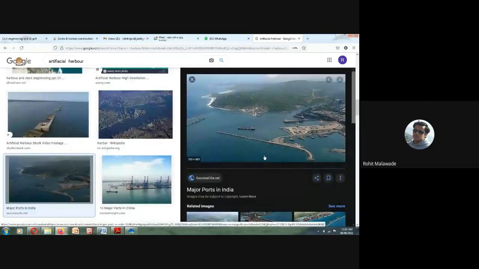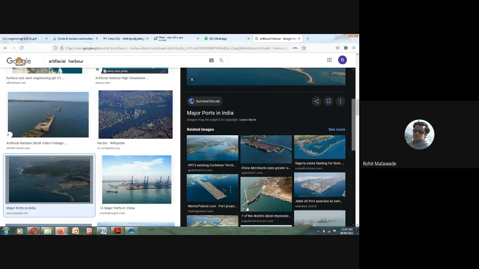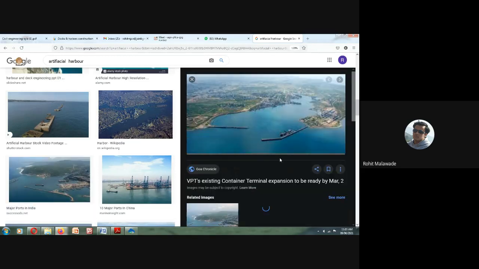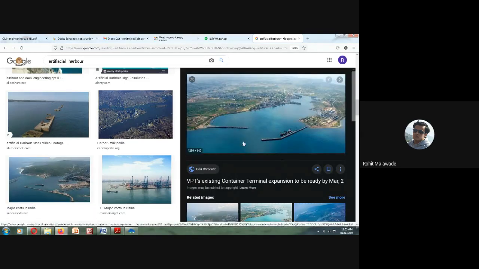So this is what your Vizag port. One side it is covered with the land, and again here also, see this side. You can see in this particular picture, in order to prevent turbulence, a construction has been done, and then the ships will be entering, and then it will be coming in this particular area. So this is how your artificial port will be.